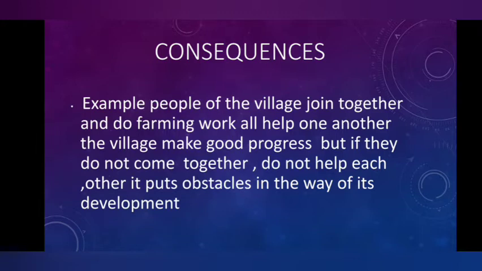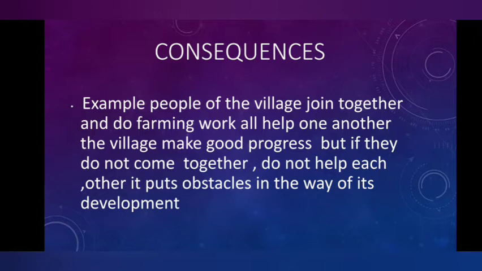For example, people of the village join together and do farming work, all help one another, the village make good progress. But if they do not come together, do not help each other, it puts obstacle in the way of the development of the society.